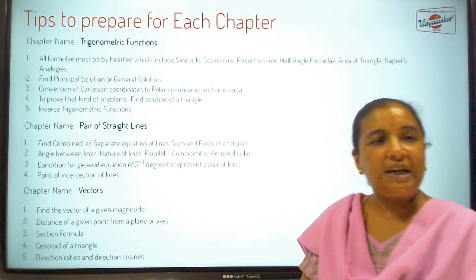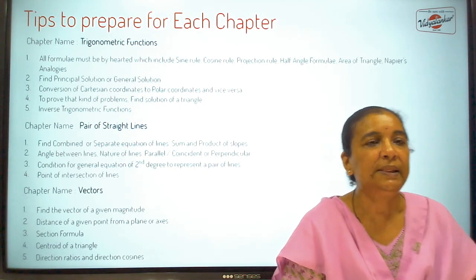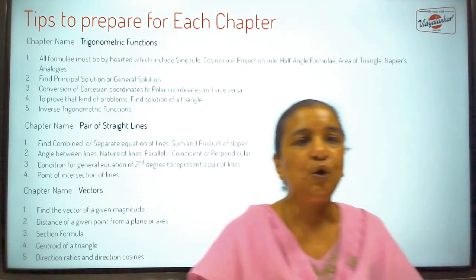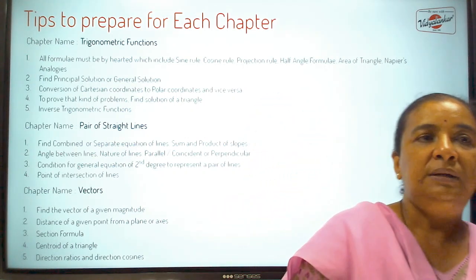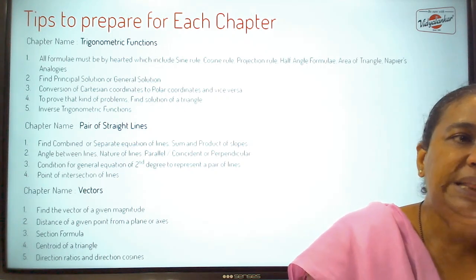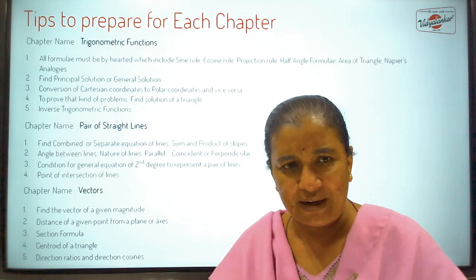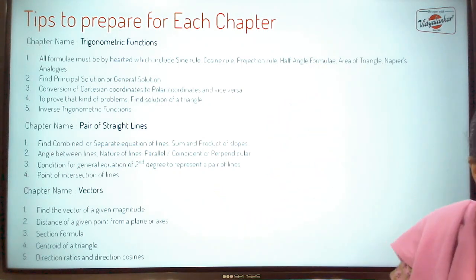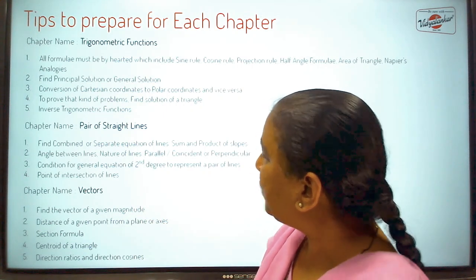Then they use the section formula. So section formula, if you know by heart, then either they give you the point which divides the line AB in the ratio 2:3. They will give you coordinates of A. They will ask you to find the coordinates of B, or whatever it is. So a straight question based on section formula is asked.